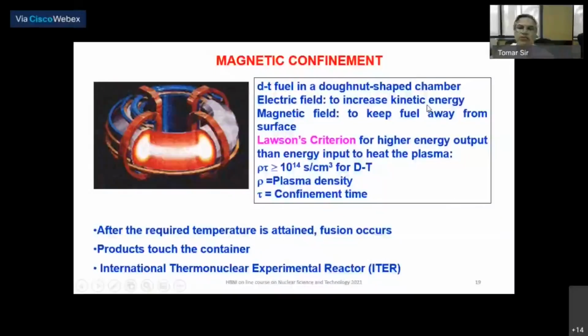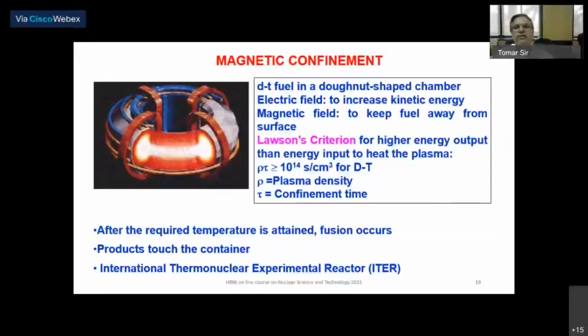So simply, energy equals charge times potential, and the magnetic field is kept to make the charged particles move in a circular motion, away from the surface. In fact, this is called the toroidal shaped magnet, the tokamak. Tokamak essentially means toroidal chamber for magnetic confinement.